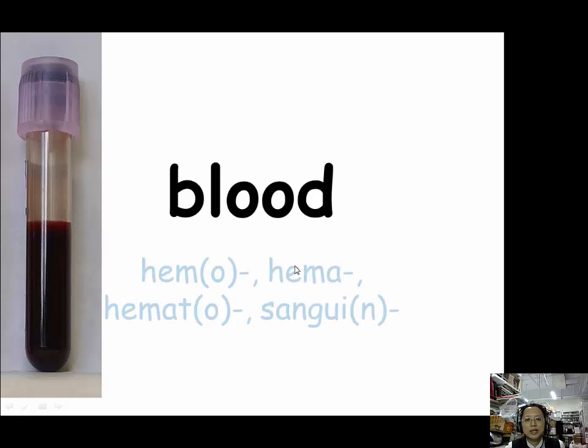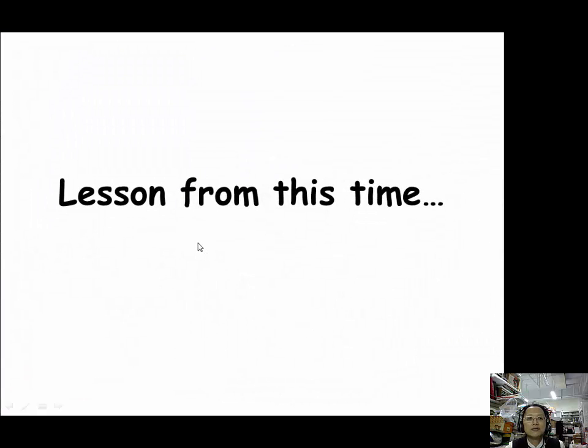For blood, we have 4 prefixes. Hemo, H-E-M-O, hema, H-E-M-A, hemato, H-E-M-A-T-O, and sanguine, S-A-N-G-U-I-N. We have finished the first part of lesson 11.